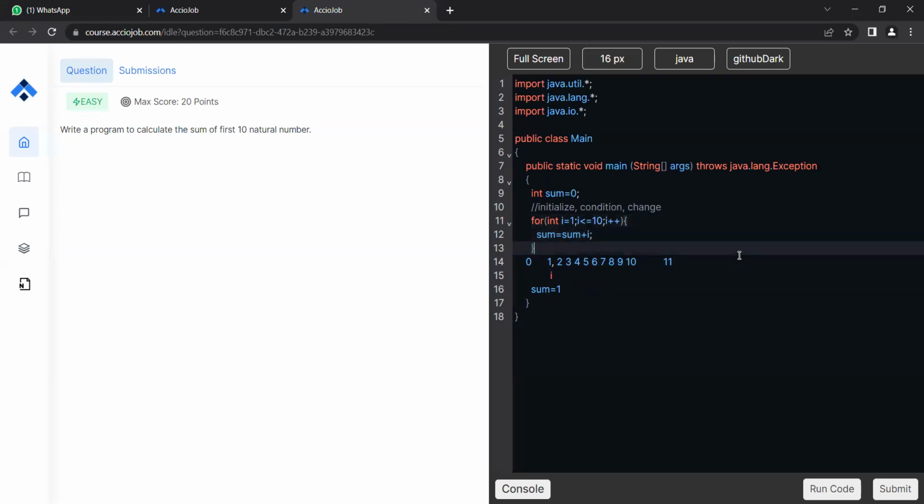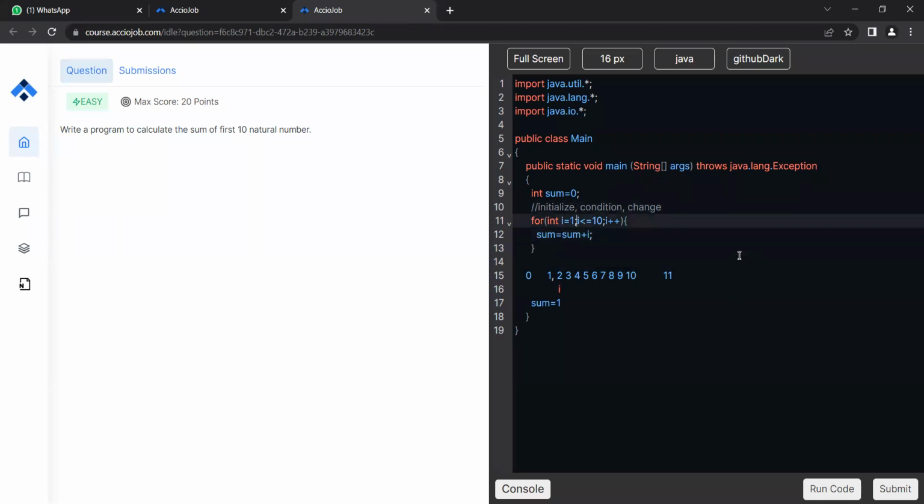Now, the good part of the for loop is it initializes once, checks every time, and changes after the compiler has read the last line in the for block. So what was the last line in the for block? I say line number 2. Still at this point, i's value was 1. After that, when I hit the closing brace, i's value is changed. i becomes 2. For the last iteration, i's value was 1, so now in this iteration, i's value is 2.